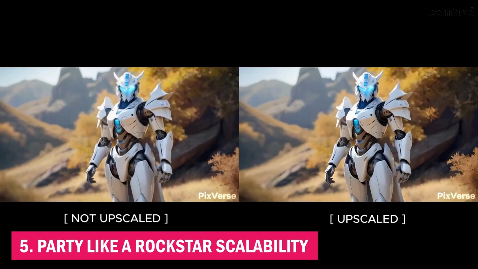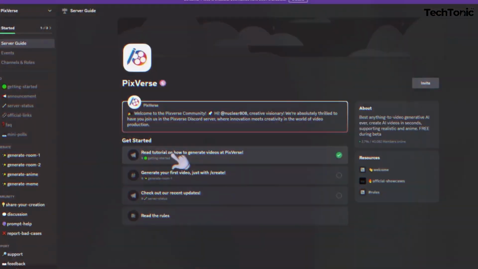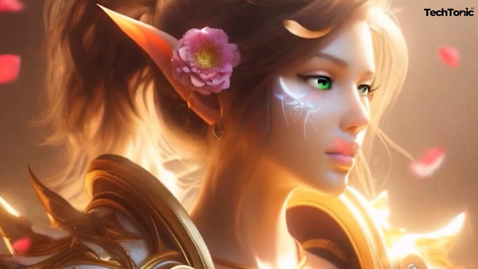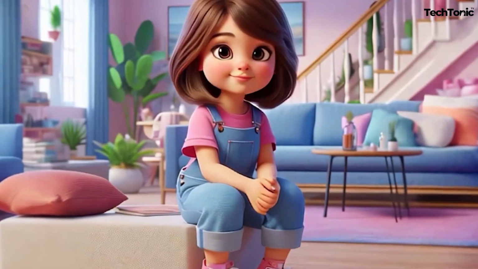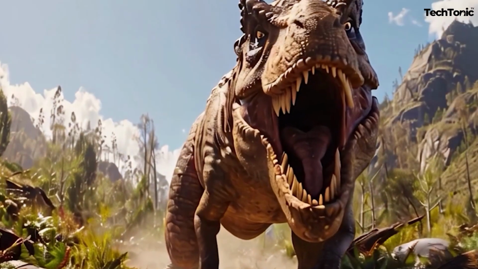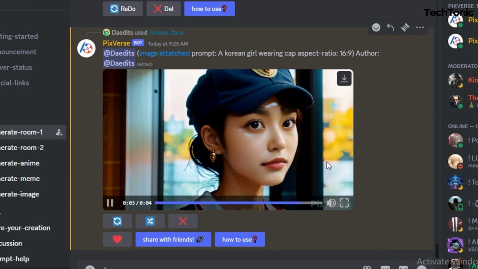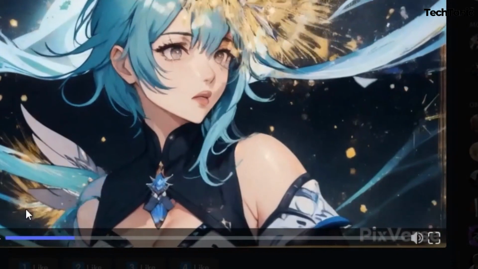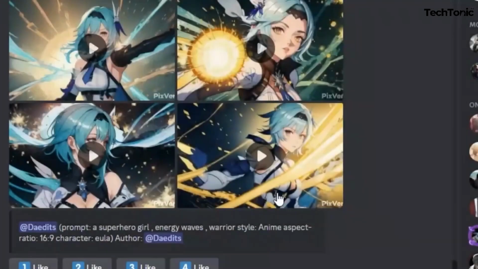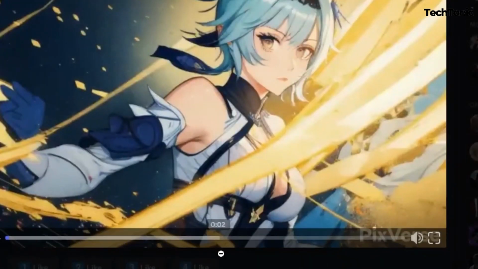5. Party like a rockstar scalability. Whether you're making one video or 100, PixVerse can handle it all. Its supercharged ad brains and batch processing powers mean you can scale up your video production faster than you can say encore. So go ahead, dream big, and let PixVerse make your video making dreams come true.